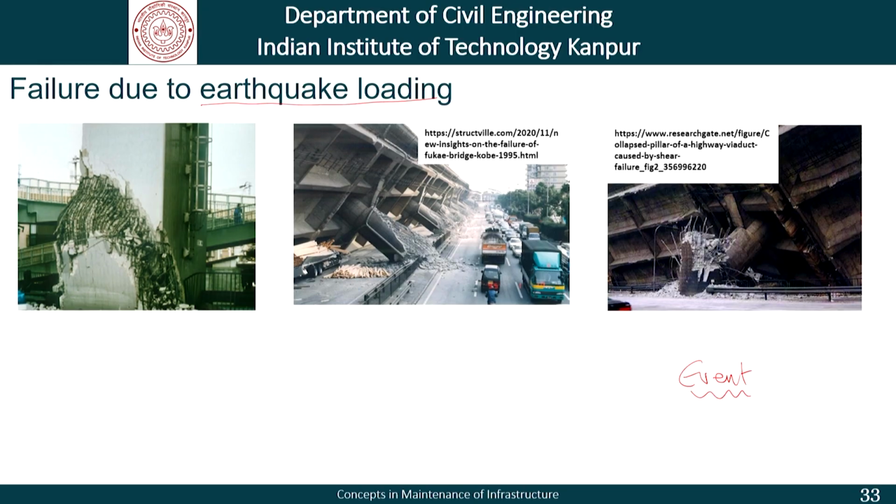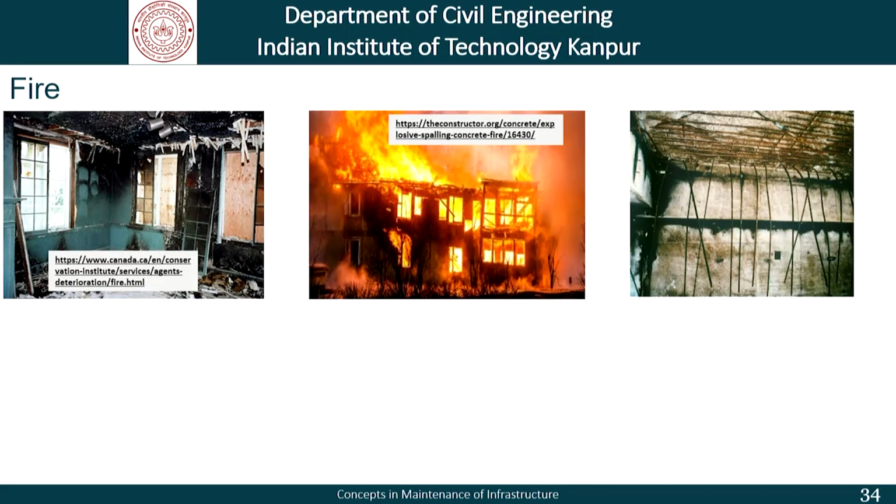It is not a load which acts all the time, but it is a very, very important and a very severe load that acts at some point on certain structures depending on their location. Not all locations are equally earthquake prone. Similarly, there is fire. Engineers are aware that certain structures are more vulnerable to fire than others.